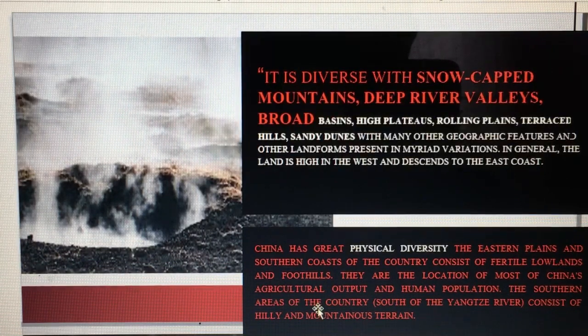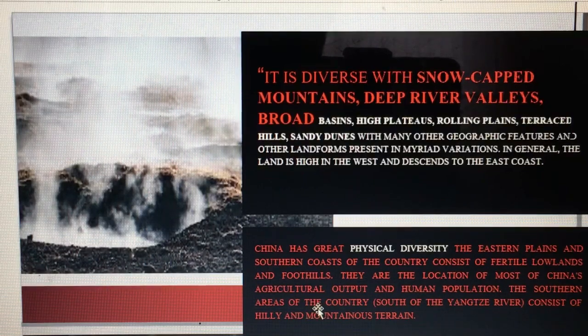It is diverse, with snow-capped mountains, deep river valleys, broad basins, high plateaus, rolling plains, terraced hills, sandy dunes, with many other geographic features. China has a great physical diversity. The eastern plains and southern coast of the country consist of fertile lowlands and foothills. They are the location of most of China's agricultural output and human population.